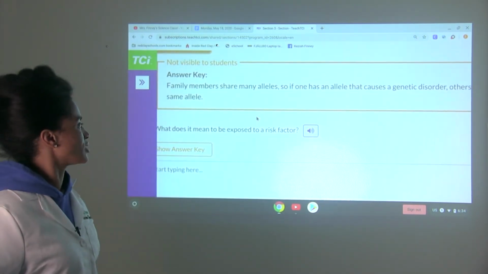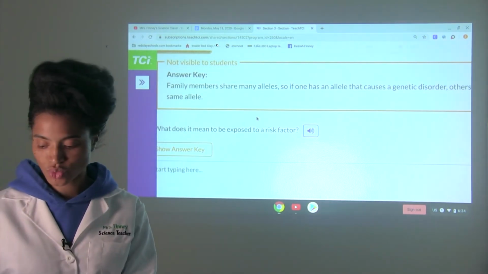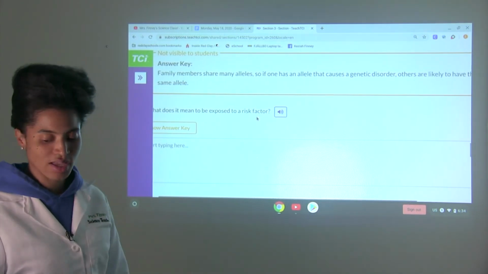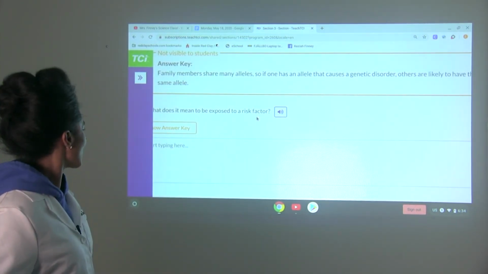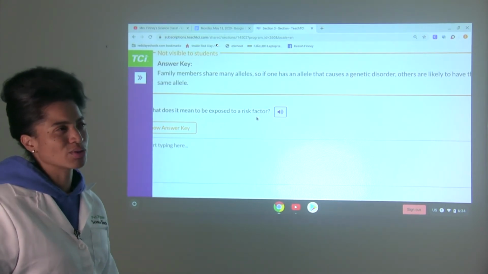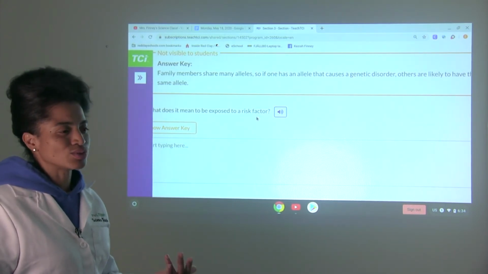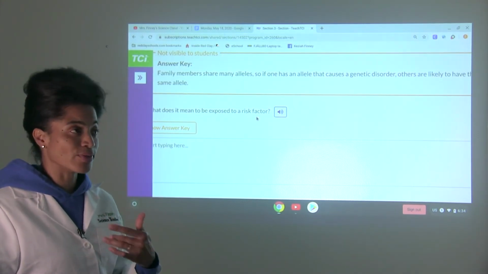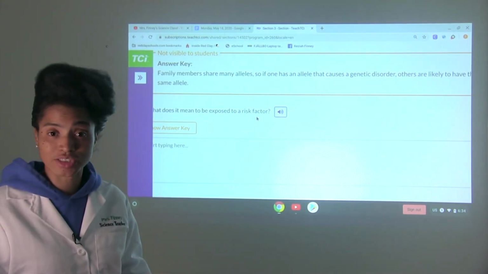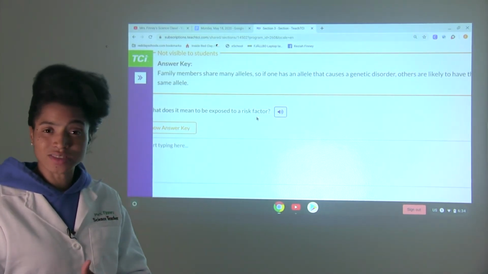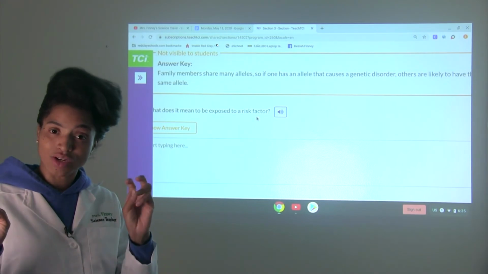So if one has an allele that causes a genetic disorder, others are likely to have the same allele. This is why, you'll probably notice this more when you get older, you may go to the doctor's office and depending on what you're there for, they may ask you about your family history. They give you a chart and you'll have to check off some different conditions that may run in your family.